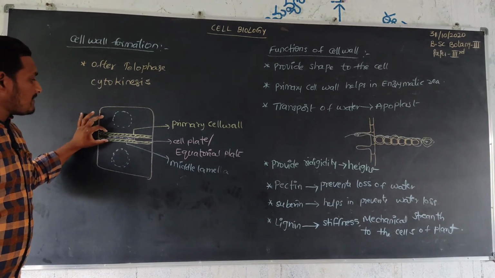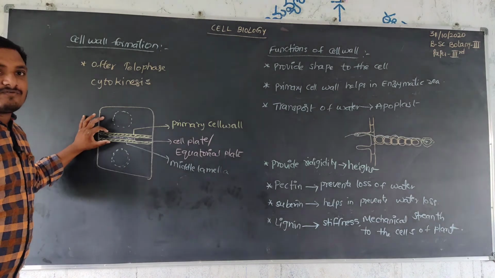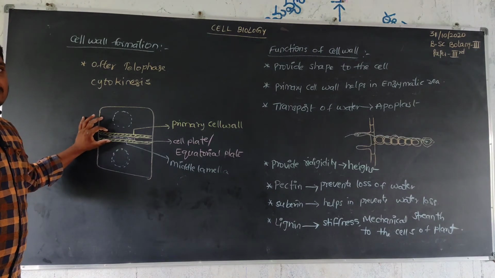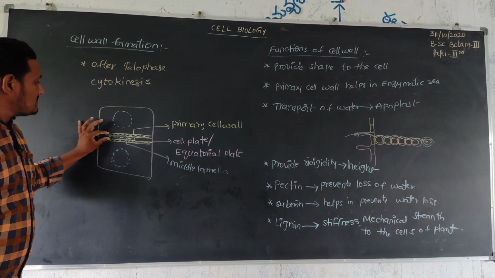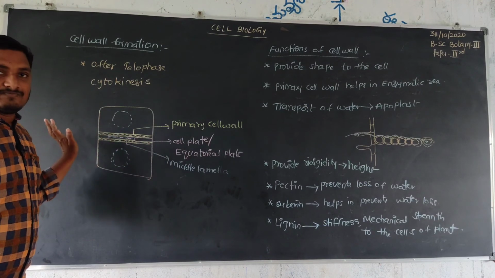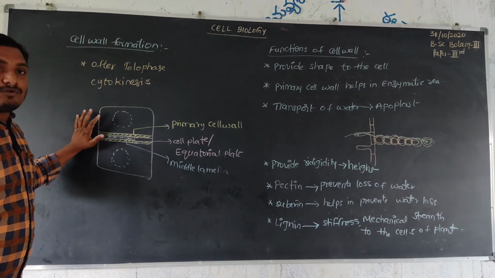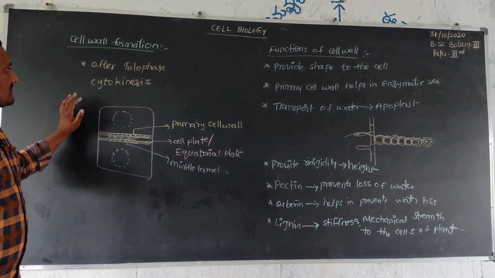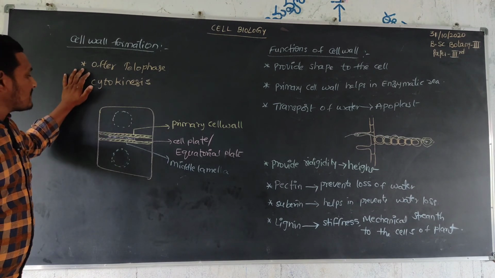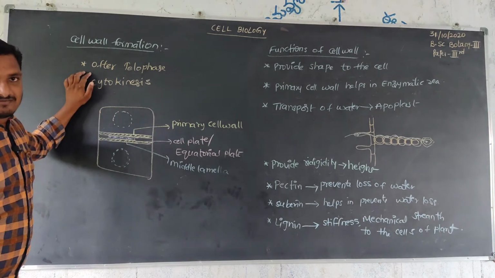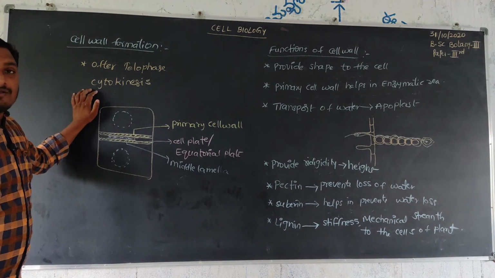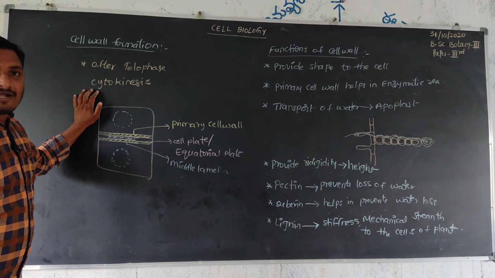This primary cell wall is mainly made up of cellulose. After cellulose deposition, the cell wall reaches the outer boundaries. Then the cell is divided into two cells. This cell wall formation takes place after telophase of mitosis, at the starting of cytokinesis.